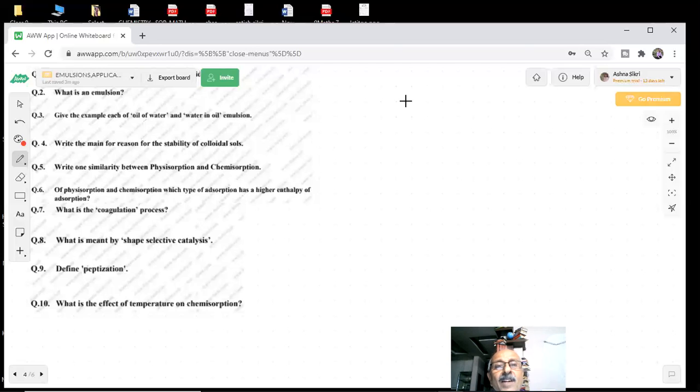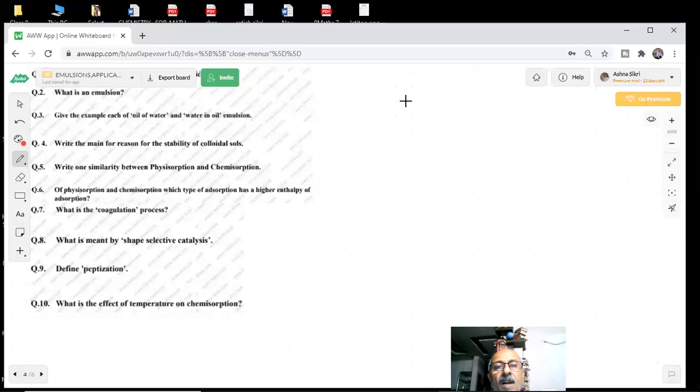Right? One similarity between physisorption and chemisorption. See the question now. All the students know the differences. There was a question in the paper. Write one similarity between physisorption and chemisorption. What is the similarity?